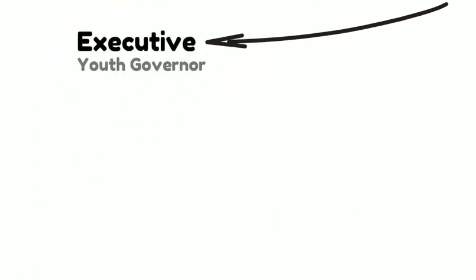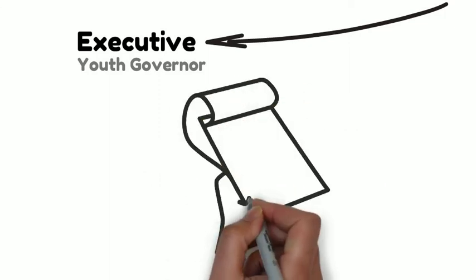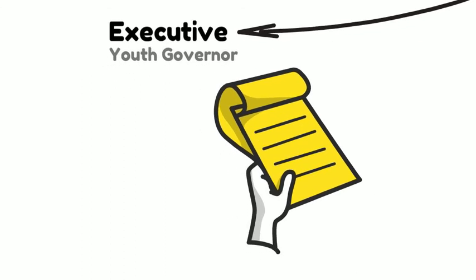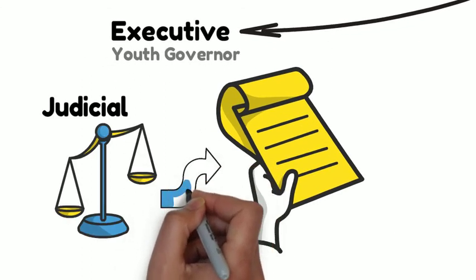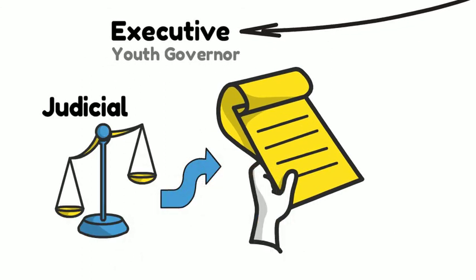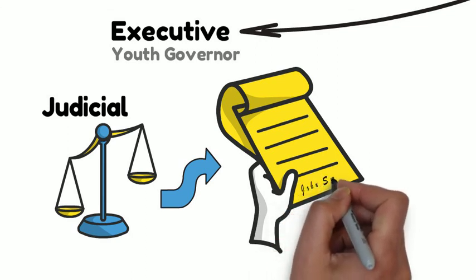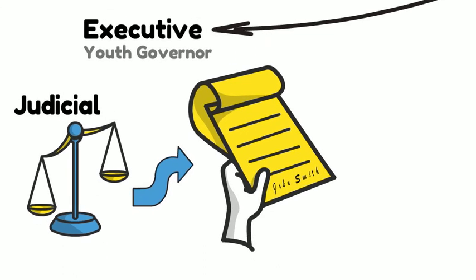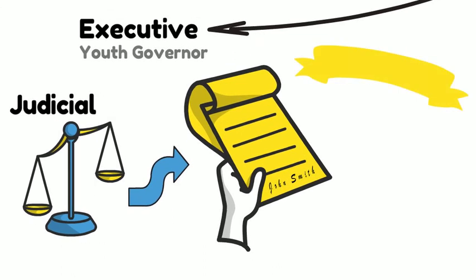At Youth Assembly, the Youth Governor has the final say on a bill. The Governor can hear advice from justices on the bill's constitutionality and ultimately decides to veto the bill, failing it, or sign it into law at the closing ceremony. Now, the path is over and the bill has gone from just an idea to a Youth Assembly law.